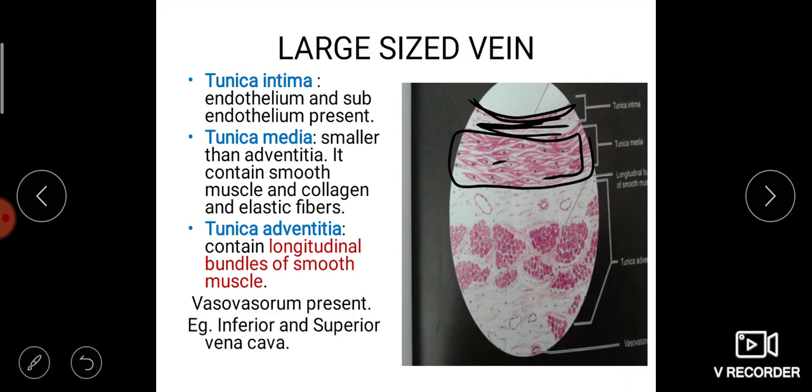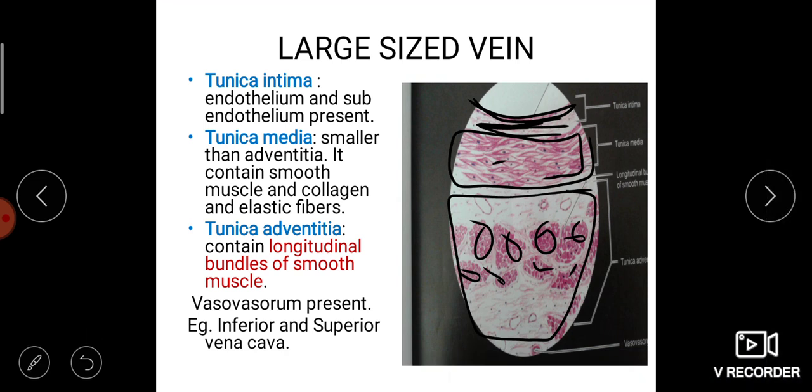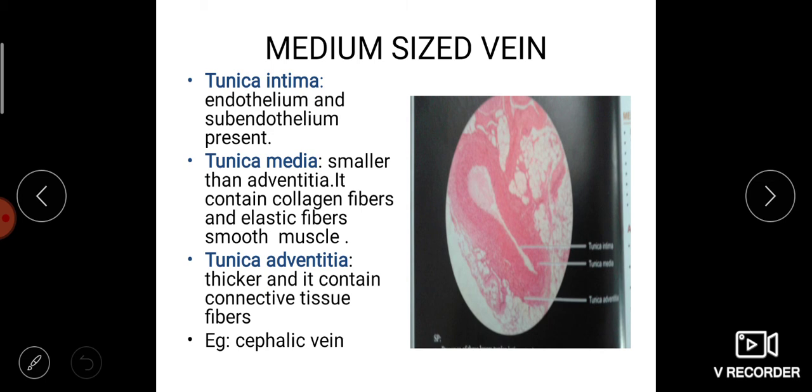Then tunica adventitia. Tunica adventitia is this. Bundles of smooth muscles are present in a longitudinal fashion. That's why it appears as cut sections, because it is present in a longitudinal fashion, not in circular fashion. Okay, vasa vasorum is present. For example, large sized veins: superior and inferior vena cava.